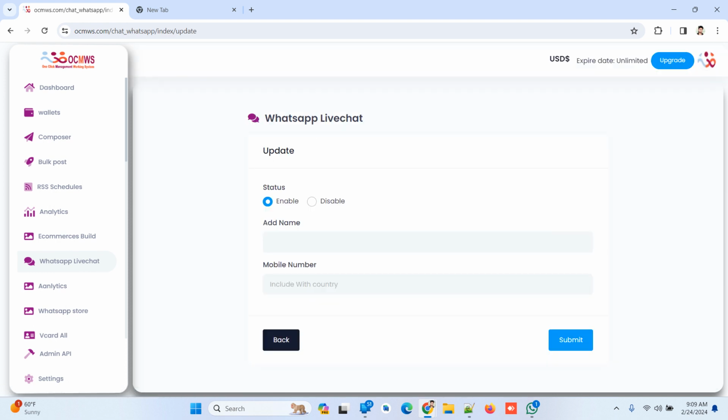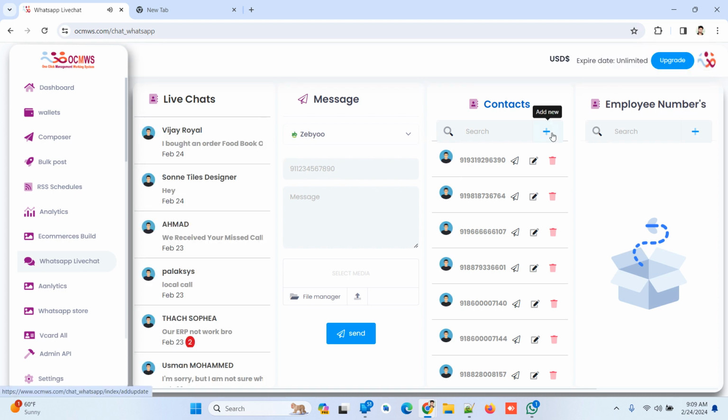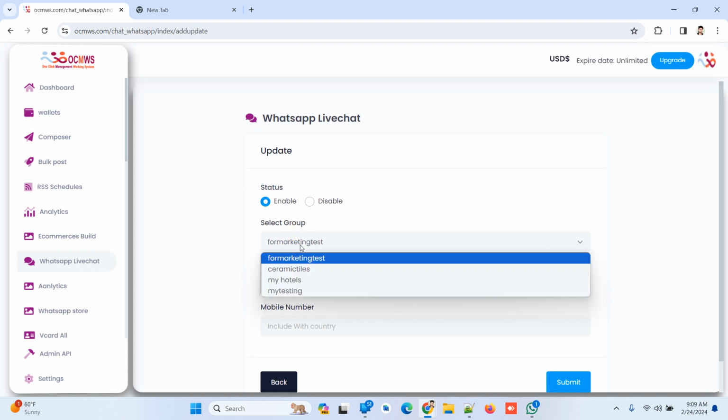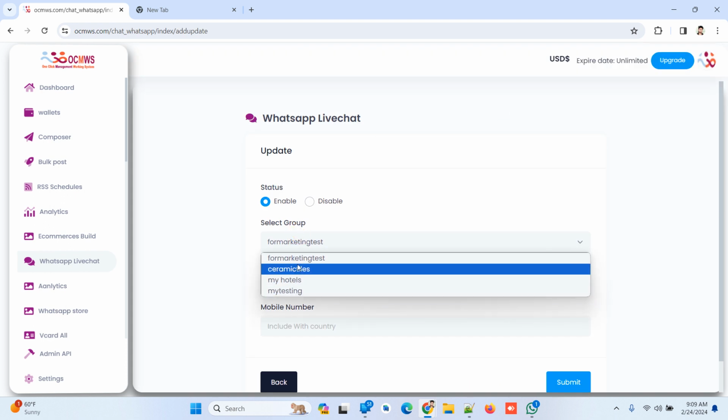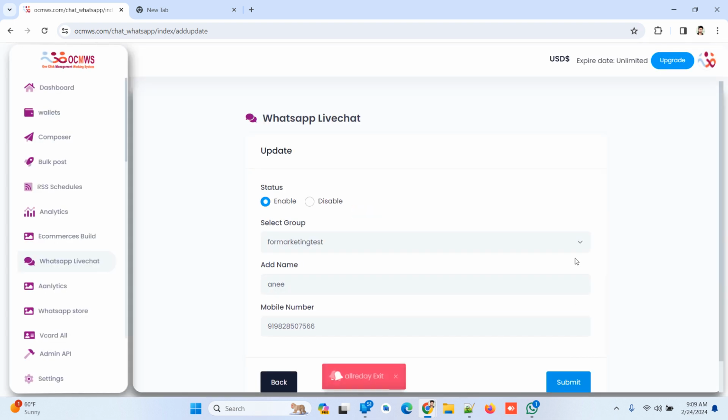I just wait, first I have to go back. I will just tell you how you can add a contact. Okay, first you have to select your group. Just like I select this one, name any, and I want to add my number. Okay, then I just submit. Already exists. This means this one already exists. Okay, so I will add something new.